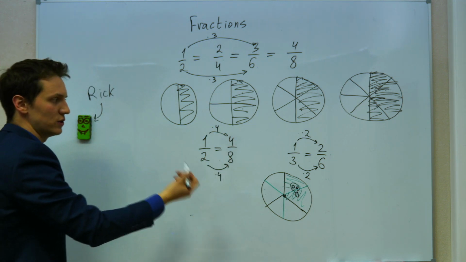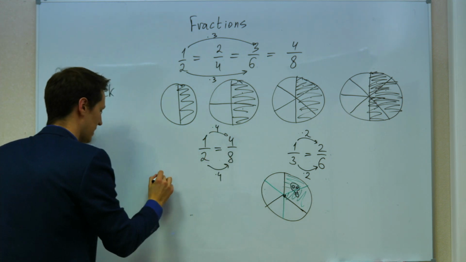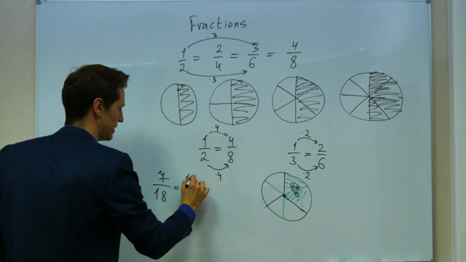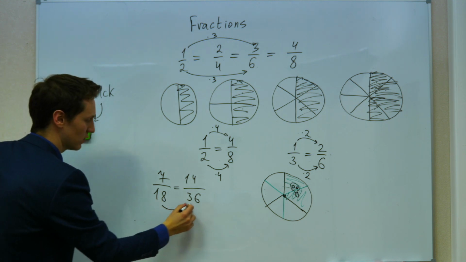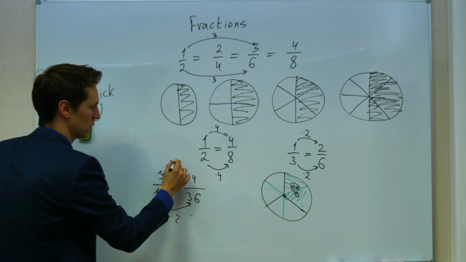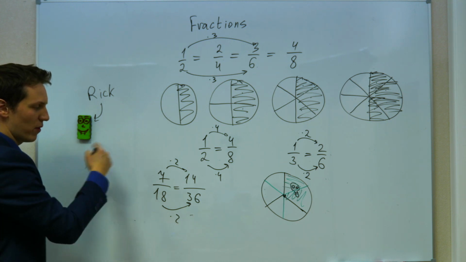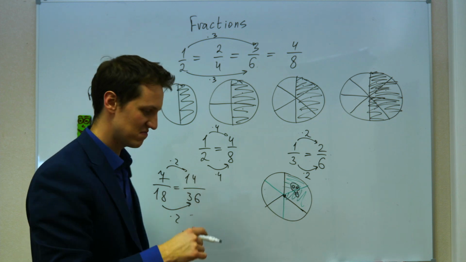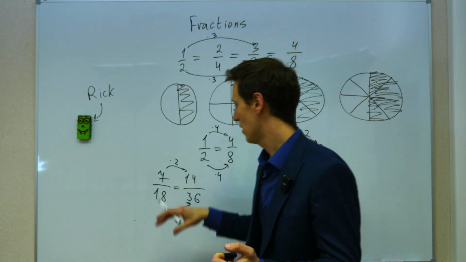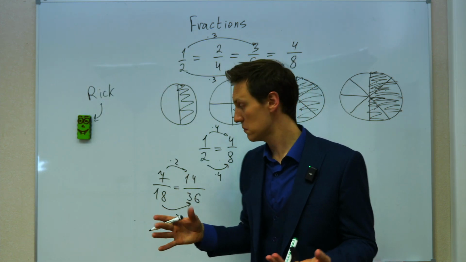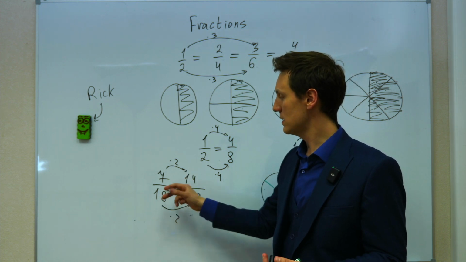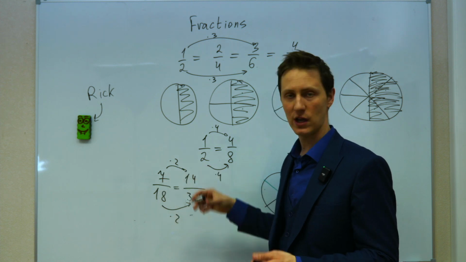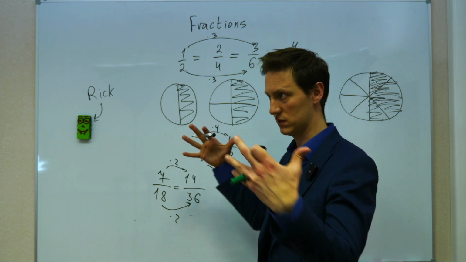You have already noticed the similarities, right? 7/18, for example, equals 14/36. This is all multiplication by 2. This means that if you have a party and you have 18 pieces and 7 of them are red and all the other 11 pieces are green, for example, then if you divide every piece in 2, you're going to get 36 pieces total, and instead of 7 red pieces, you're going to have 14 red pieces. That's kind of understandable, right?